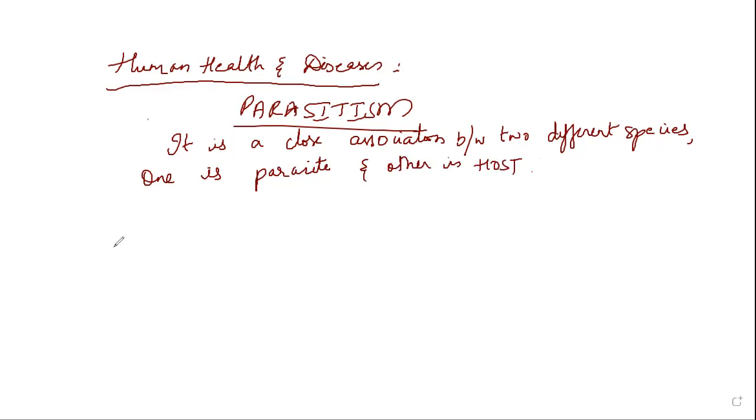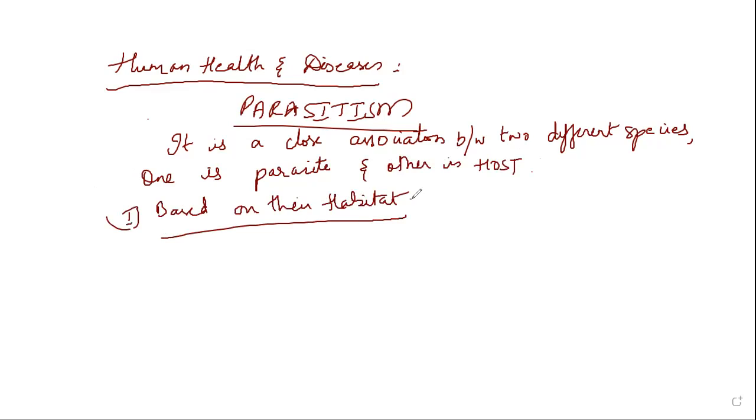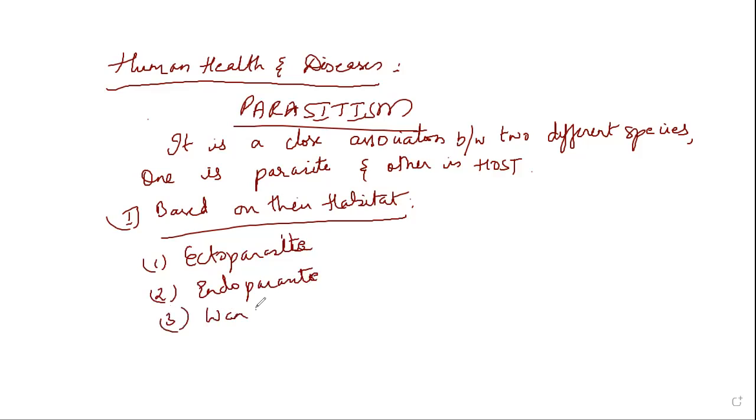Now, based on their habitat, let us discuss the types of parasites. The first one, let me name first, ectoparasite. Second, endoparasite. And third, wandering, or in other words, aberrant parasite.